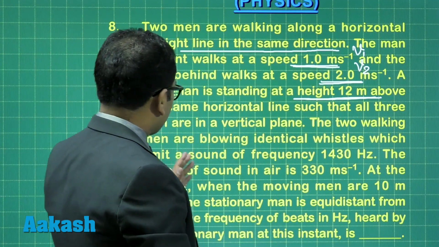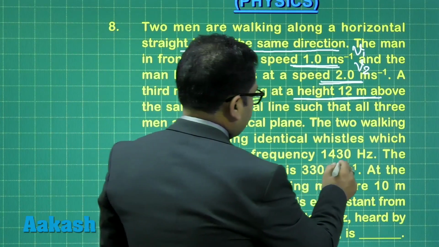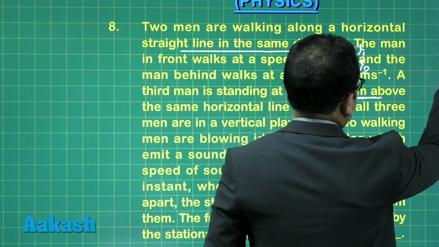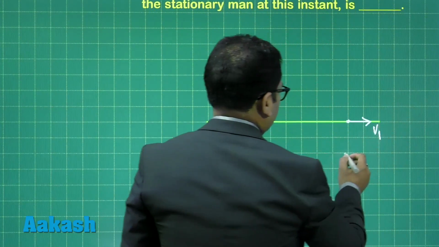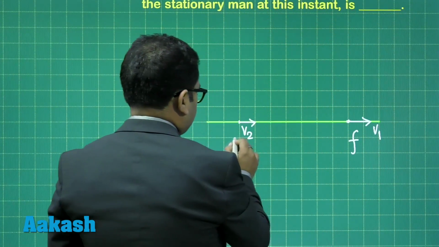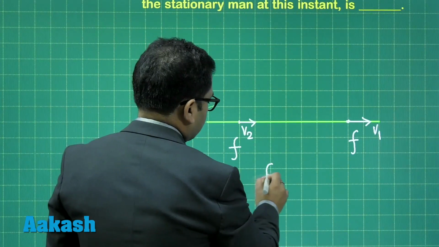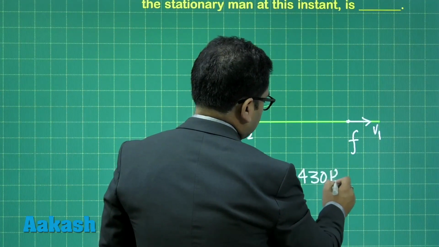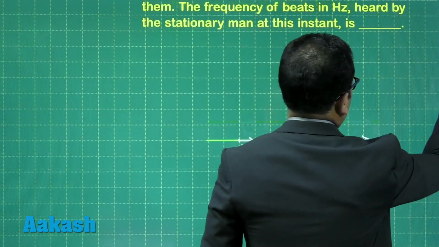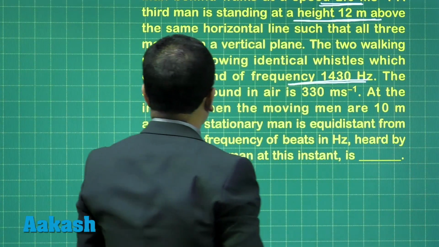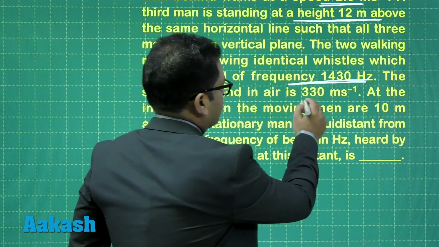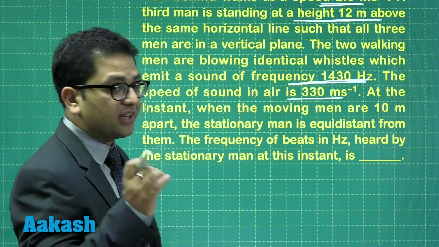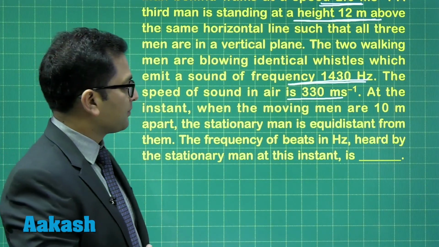The two walking men are blowing identical whistles which emit a sound of frequency 1430 Hz. So here this frequency is F, this frequency is F, and quite obviously F is 1430 Hz. That's the frequency which has been given. Now let's see further. The speed of sound in air is given as 330 meter per second. That's fine, and we'll call this V, the speed of sound, 330.